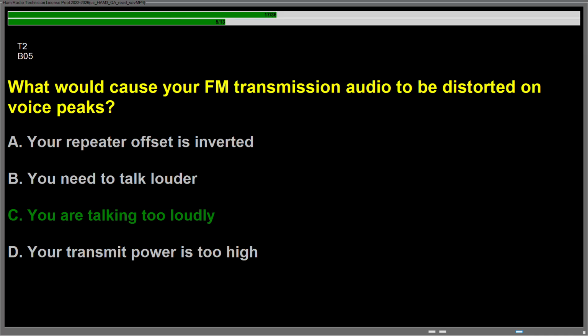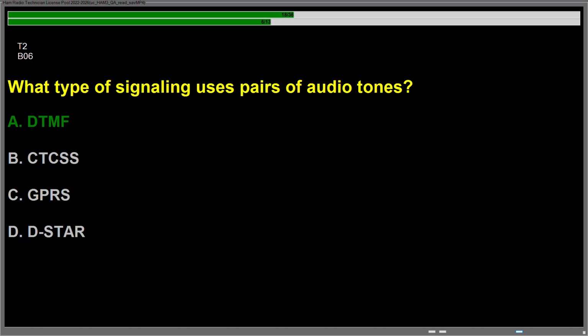Question Bravo 05, what would cause your FM transmission audio to be distorted on voice peaks? Answer is C. You are talking too loudly. Question Bravo 06, what type of signaling uses pairs of audio tones? Answer is A. DTMF.